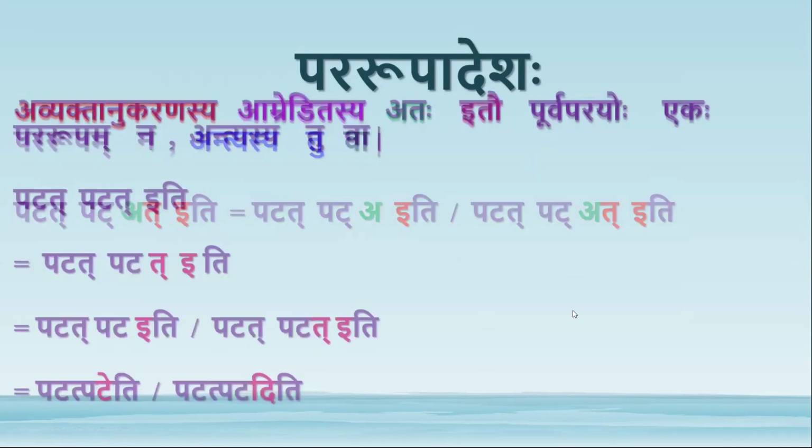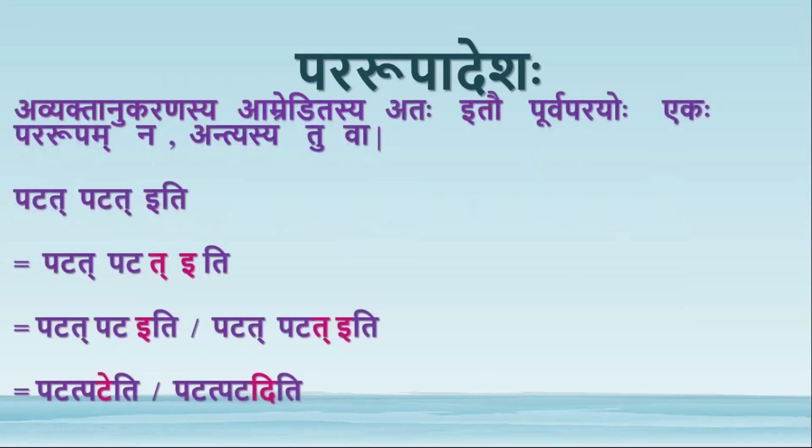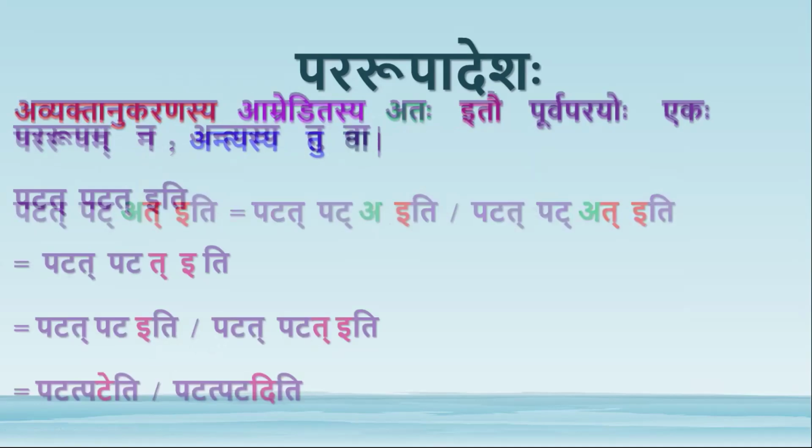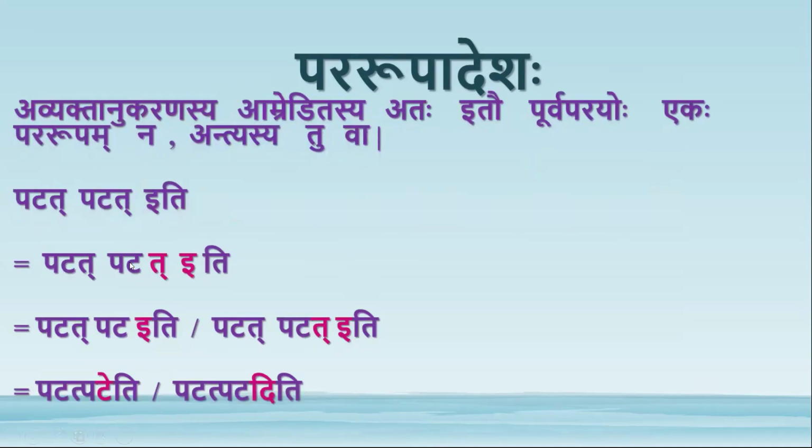And this is also optionally, not always. Va, in the sutra we have va, so it is optionally. So we have either a plus e or at plus e, like this. This akara does not undergo any change. So t plus e can become e, or it can remain as it is.